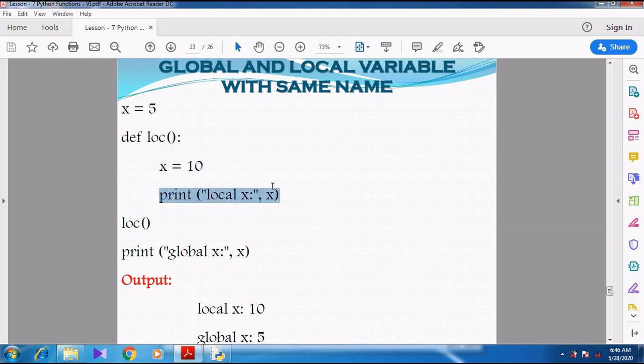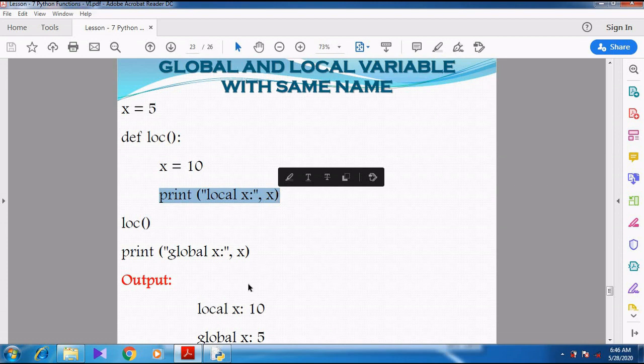Now I am trying to print the x value that is inside the function, and then I am invoking the local function. After calling the function, what will happen? The x value is assigned as 10, and then the printing statement will be executed.